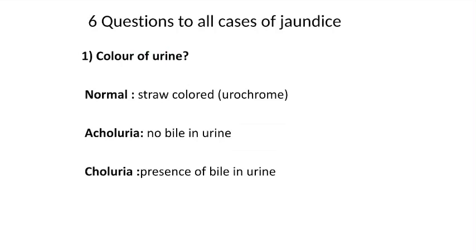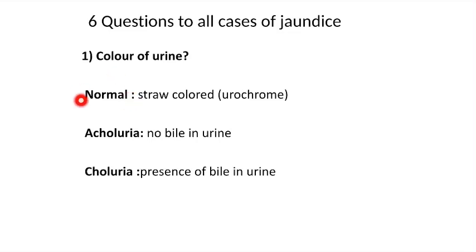We have to ask 6 basic questions. First, what is the color of urine? Second, what is the color of eyes? Third, what is the color of stool? Fourth, is there any severe upper abdominal pain? Fifth, is there any fever and rigor? Lastly, is there any history of jaundice in the past? First, about the color of urine.